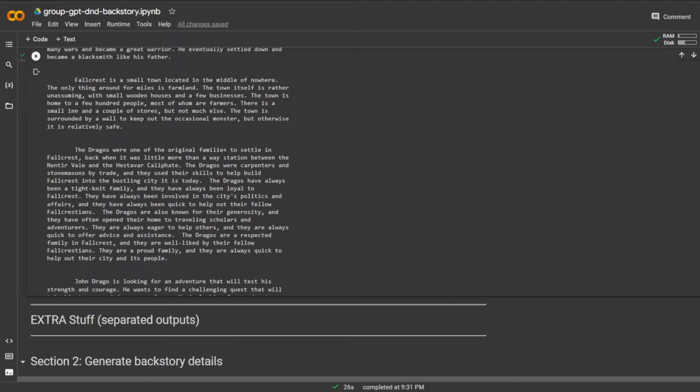Then the Dragos were one of the original families to settle in Fallcrest, back when it was little more than a way station between Nentir and Hastar Caliphate. That's interesting that it brings in some other cities to pull from. The Dragos were carpenters and stonemasons by trade, and they used their skills to help build Fallcrest into the bustling city it is today. Dragos have always been a tight-knit family and have always been loyal to Fallcrest. They've always been involved in the city's politics and affairs and have always been quick to help out their fellow Fallcrestians. That's kind of cool that they gave a name to the city's people.